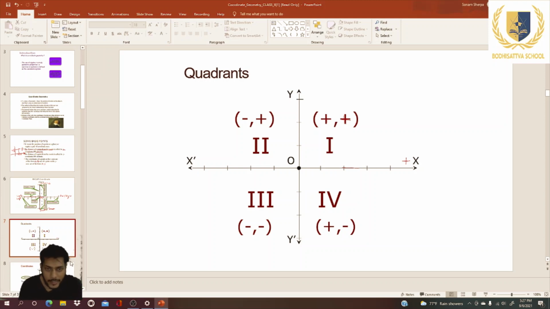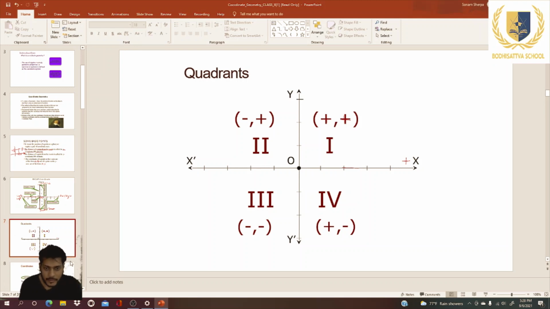If we go to the second, here this is the negative side of the x-axis, so the x coordinate will be negative. For y, this is still the positive side, so the y coordinate will be positive.